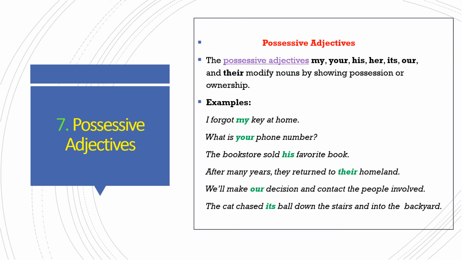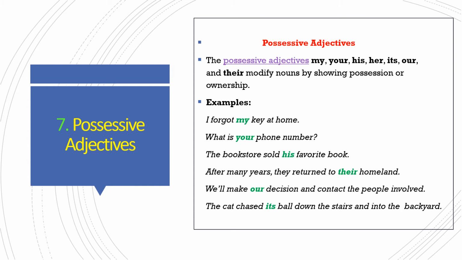Possessive adjectives. Possessive adjectives my, your, his, her, its, our and their modify nouns by showing possession or ownership. Example, "I forgot my key at home." My key, it is showing that it is mine. So it is a possessive adjective. "What is your phone number?" Your phone number, it is pointing out yours. So it is a possessive adjective. "The bookstore sold his favorite book." His favorite, it is indicating his. So possessive adjective it is.